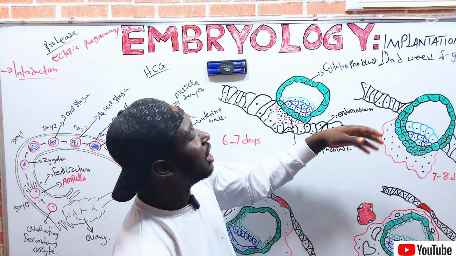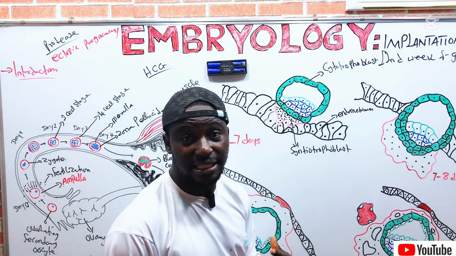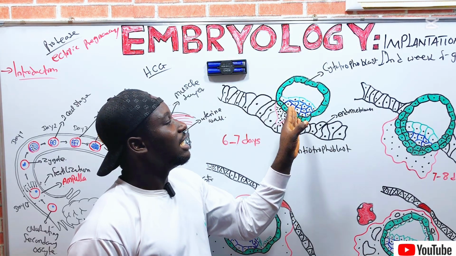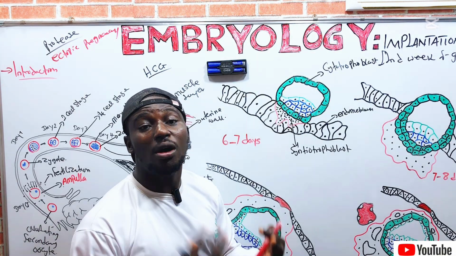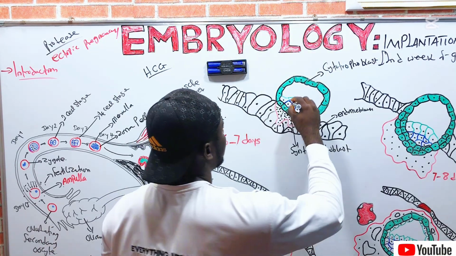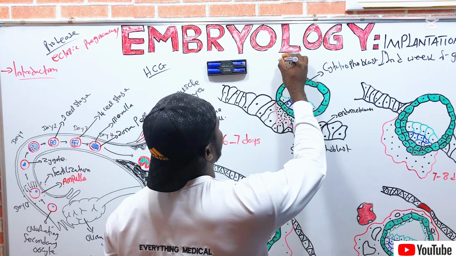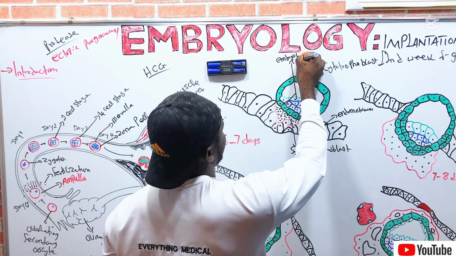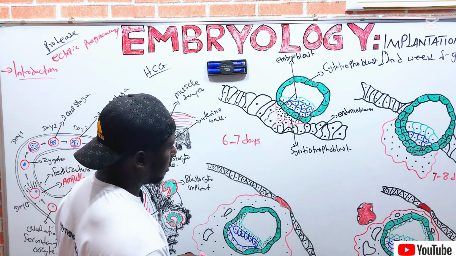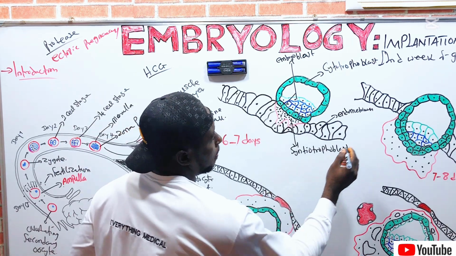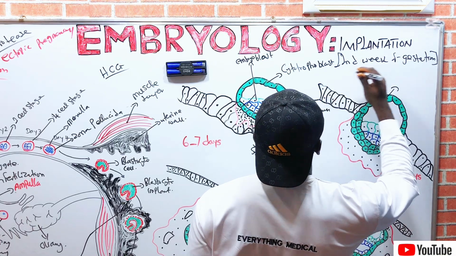Recall that the trophoblast can be called the future placenta because it participates in the formation of the placenta, whereas the inner cell mass can be called the future embryo because it is the one that develops the embryo. Embryoblast, right? This remains also the trophoblast or the cytotrophoblast.